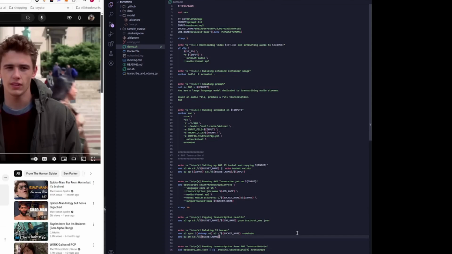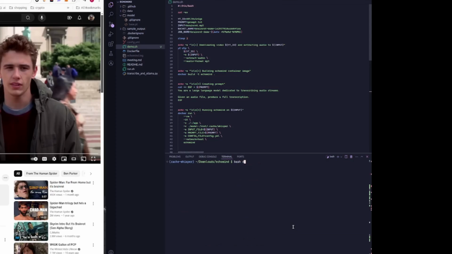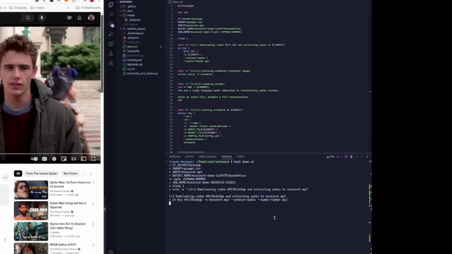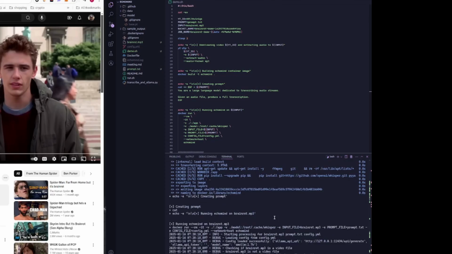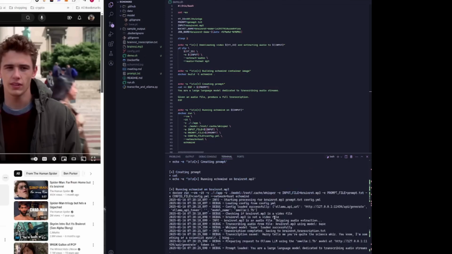So I'm just going to run the whole demo top to bottom, and we should have two outputs, one from Echomind, one from Transcribe, and we'll compare and contrast. If you look in my files here in the editor, you'll see stuff start popping in as first the YouTube video downloads. We build our container image. We got our Whisper model loaded. Echomind is doing its thing, interacting with Ollama.